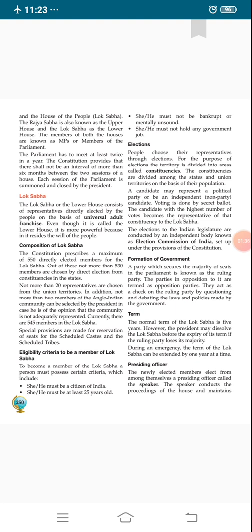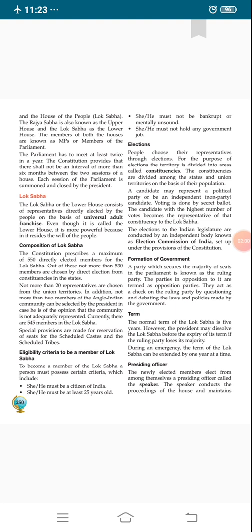Out of 550 members, 530 belong to the states and 20 represent the union territories. Then we discussed the eligibility criteria to become a member of Lok Sabha and Rajya Sabha.